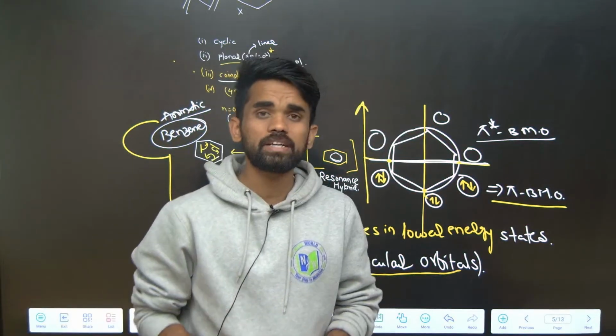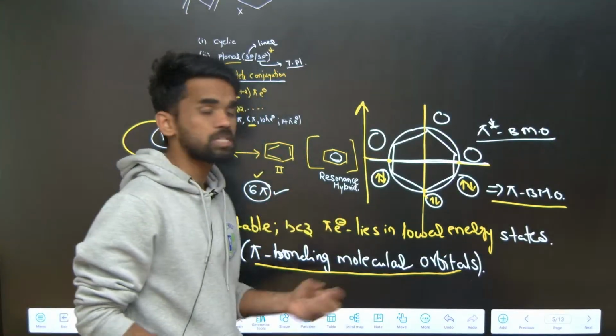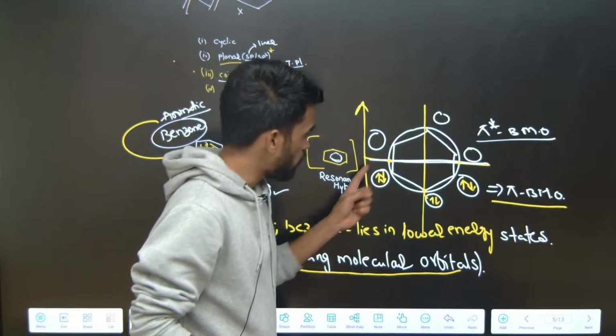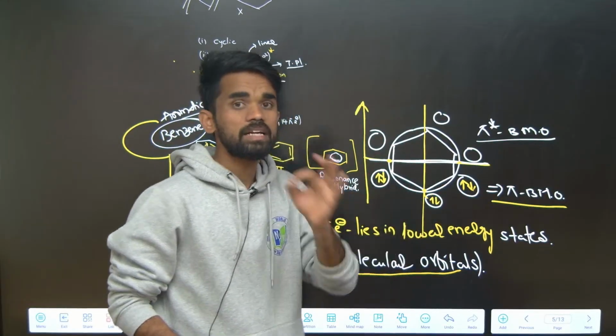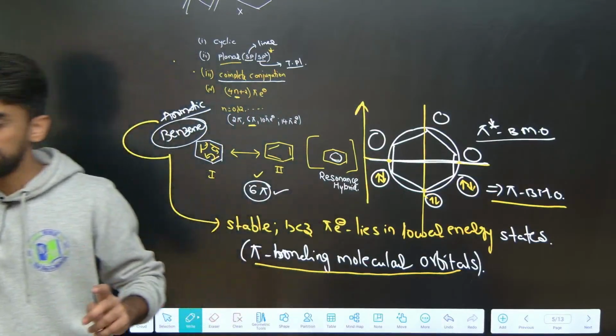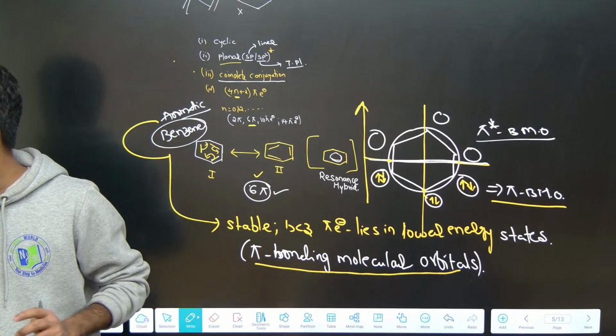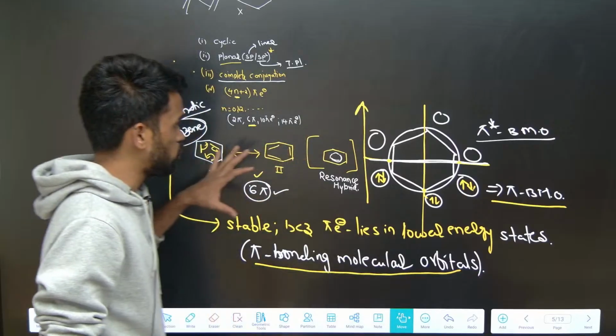That's why aromatic compounds are highly stable. And one more thing, aromatic compounds have diamagnetic nature. Do you have any unpaired electrons here? No, all electrons are paired. That's why these are diamagnetic substances. Remember this line also: these are diamagnetic and highly stable. So you can say diatropic also here. So these terms whatever I used are clear now.